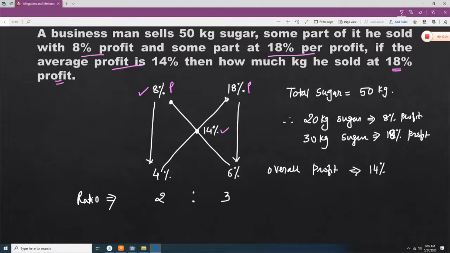So 18 minus 14 is 4%, 8 minus 14 is 6%. So the ratio is going to be 2:3. Now total is 50 kg. It means 20 kg sugar at 8% profit, and 30 kg sugar at 18% profit, so that his overall profit will be 14%.